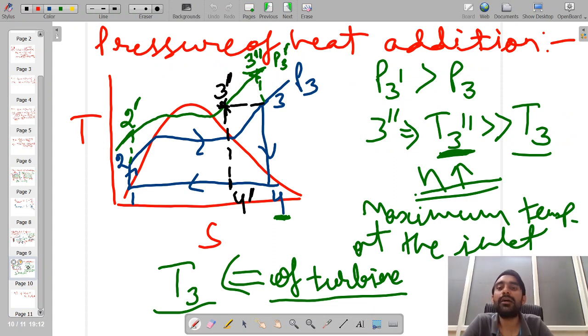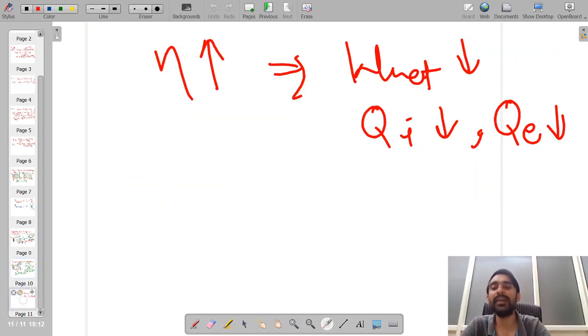Sorry, I have wrongly mentioned a few things. Over here, the overall change may be an increase or a decrease. That will depend upon whether we are having this amount of area as more or this amount of area as more. So depending upon these two situations, we may have either an increase or decrease in these individual values.